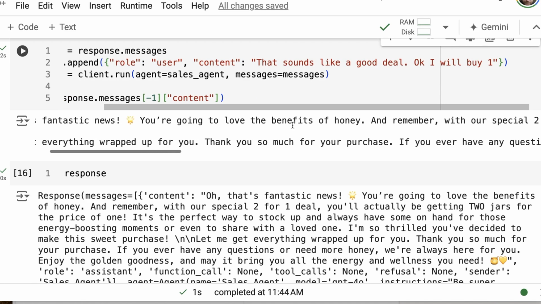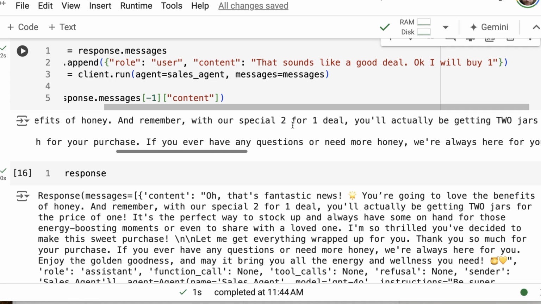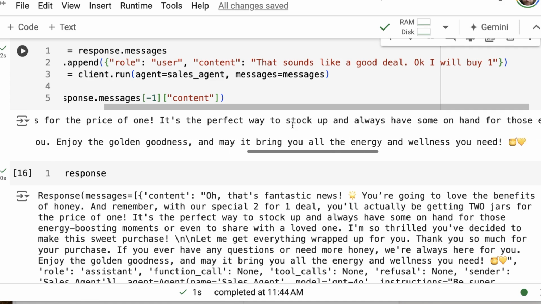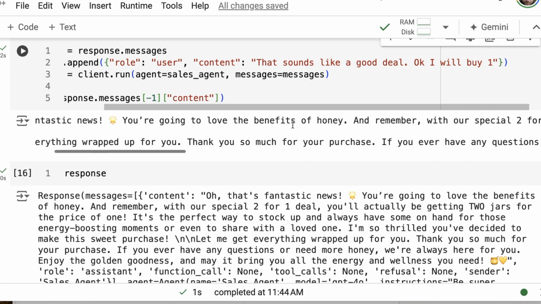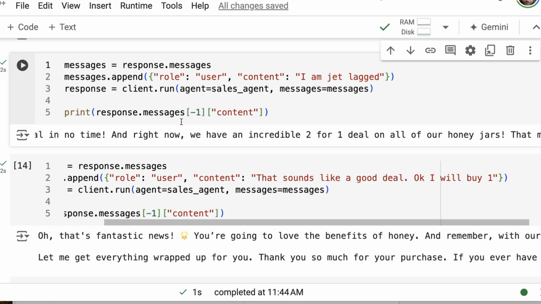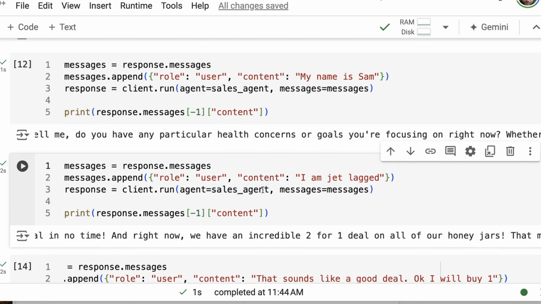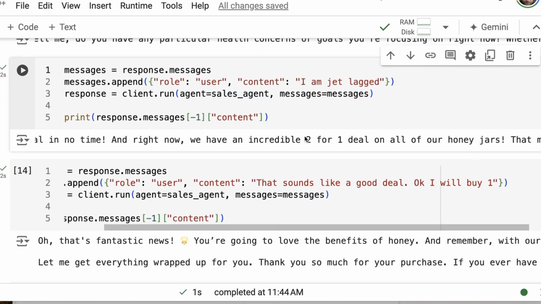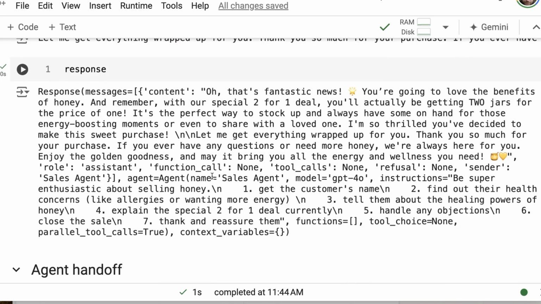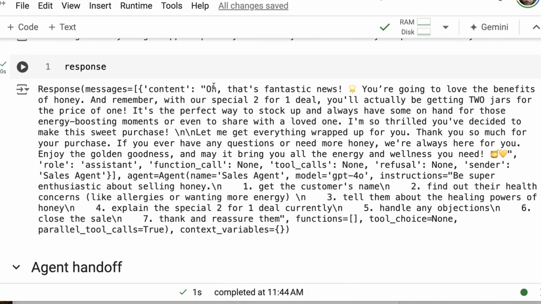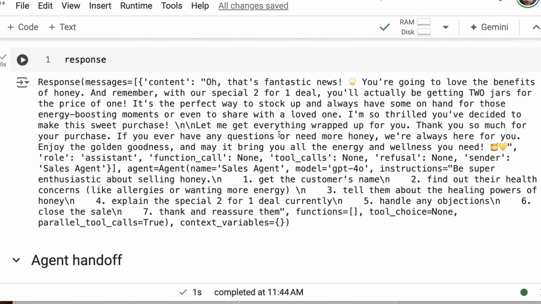You're going to love the benefits. And so it's sort of reinforcing the sale. We asked it to basically thank the person and then reinforce the sale. And you can see that this could have been like a loop. I've just put it so that we can see exactly what's going on each time and how we're passing in the messages each time. Now, if we look at the response back, we can see, okay, this is what actually comes back in a response.